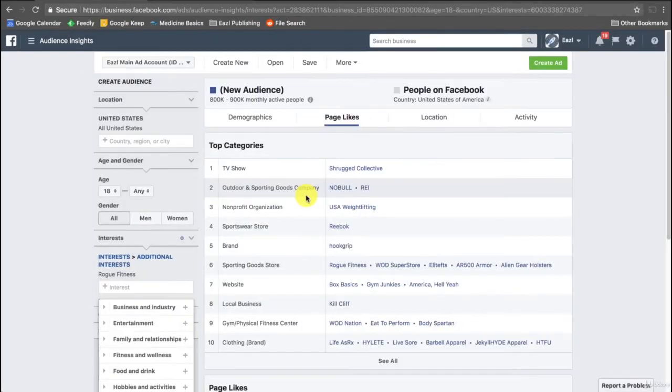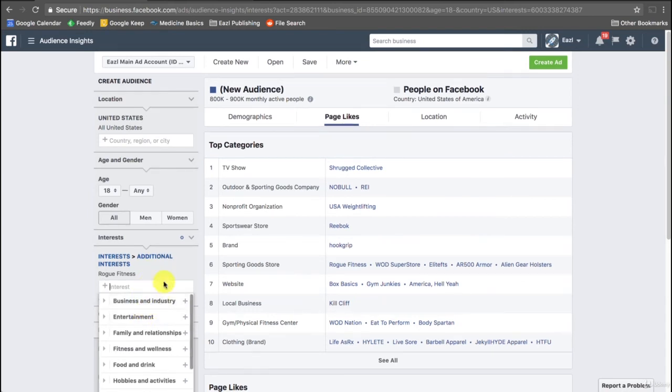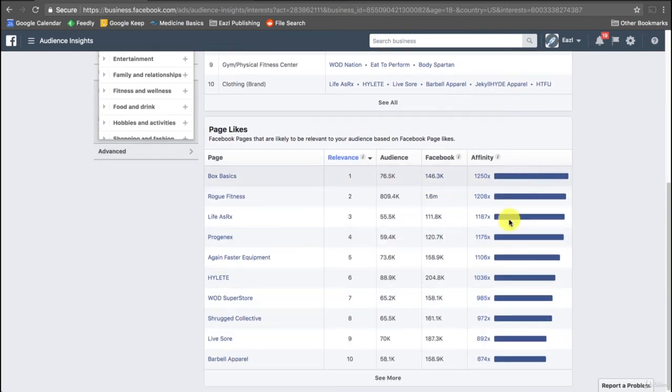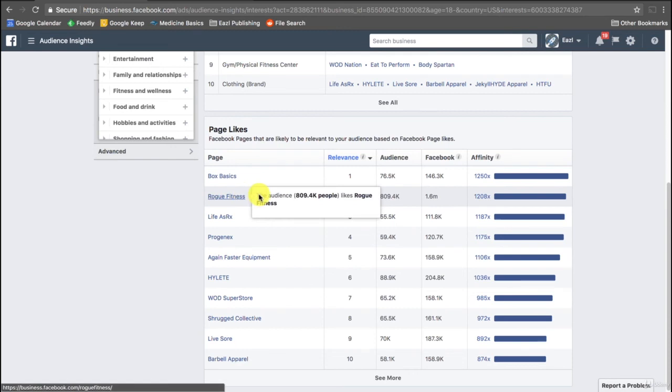All right, so now that we're looking at Rogue Fitness, you're going to notice that I clicked off of our additional interests here because you can keep building and building and building, but we don't want that. We just want to find singular interests and what the related page likes are and the affinity scores. So if you look at the related page likes, this looks a lot better. Almost everything is related to fitness here. And then if we go down here and look at the page likes and the affinity score, it is through the roof.